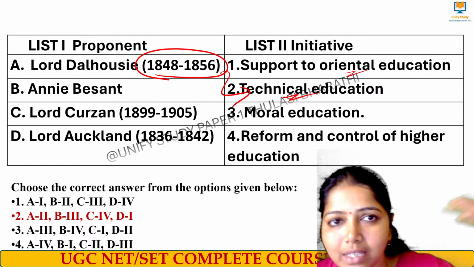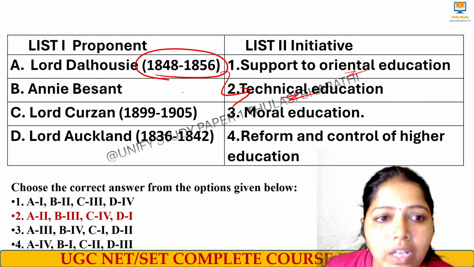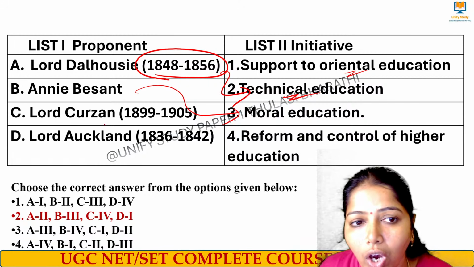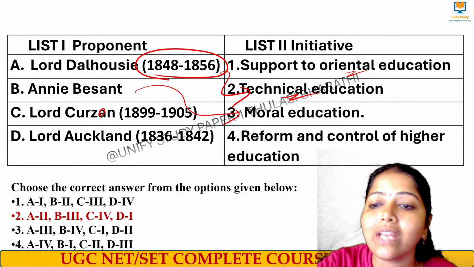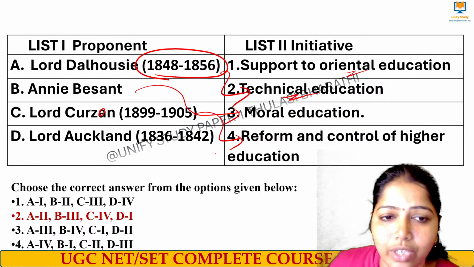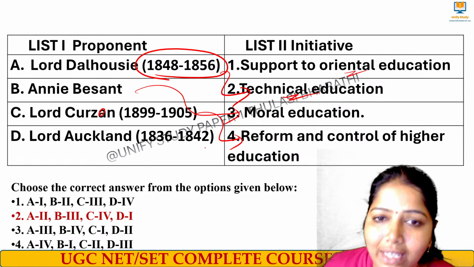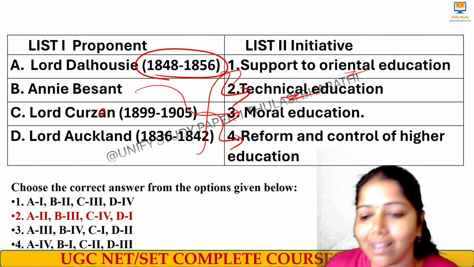Oriental education means the traditional way of education in India, right? Then we had Annie Besant, who focused on moral education. Lord Curzon, 1899-1905. What did he work upon? He worked upon higher education, so reform and control of higher education was done. And then Lord Auckland, 1836 to 1842, focused on supporting Oriental education.